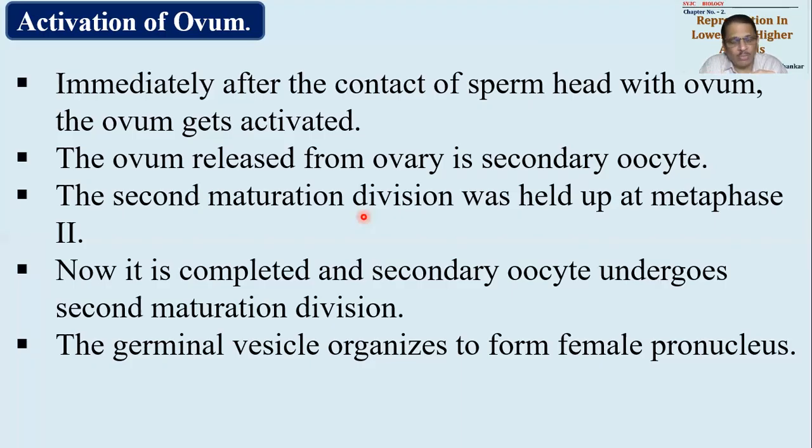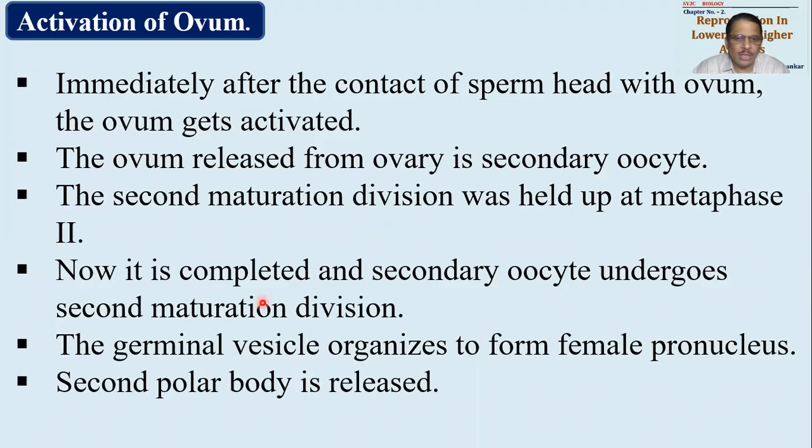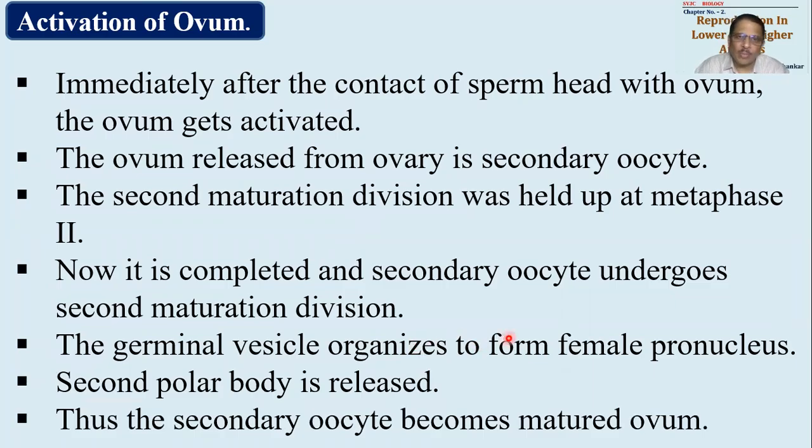The second maturation division will be completed, and because of this the second polar body will be released, and the ovum, secondary oocyte, now will become ootid. And whenever the germinal vesicle, means female nucleus, will get organized properly, it will be called as matured ovum. So ovum का maturity भी तुरंत हो जाएगा, second polar body यहाँ पे release हो जाएगा, and when second polar body is released, ovum will become normal.